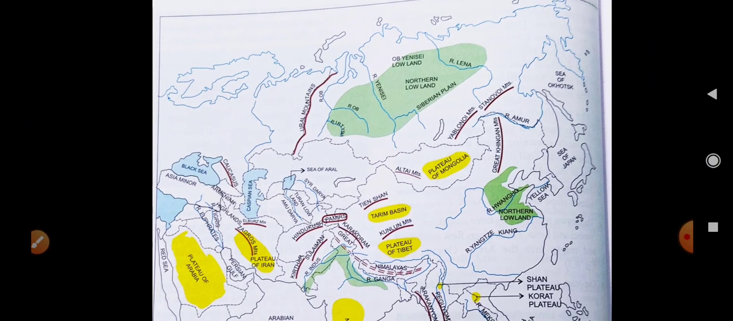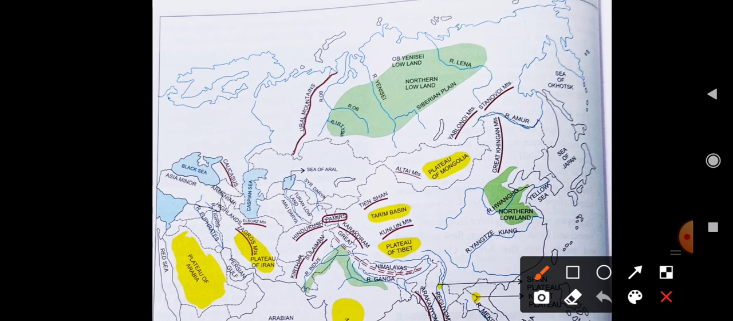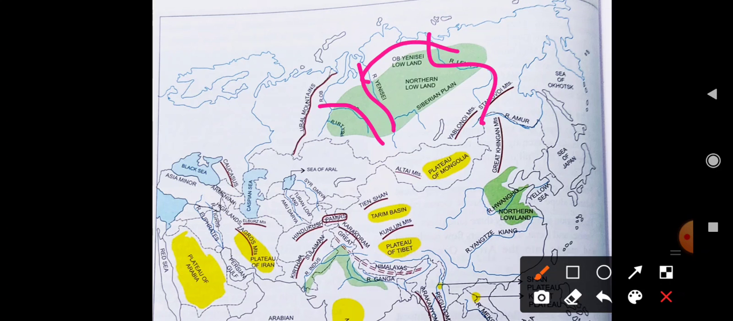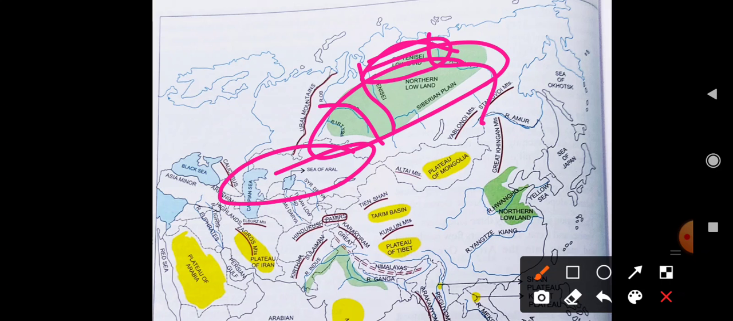Here you can see the rivers Ob, Yenisei and Lena, and this is the Ob-Yenisei lowland. This land is also called the northern lowland. The complete lowland is called the northern lowland. After that there is the Turan lowland, here, and the third one is called the Siberian lowland.